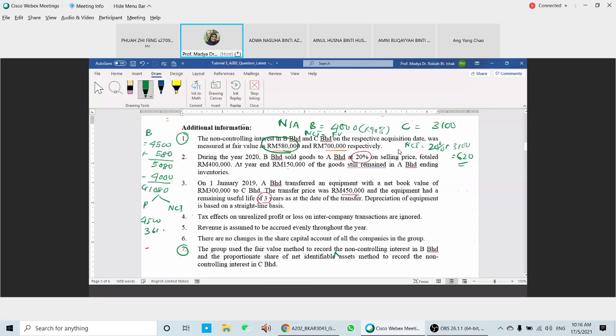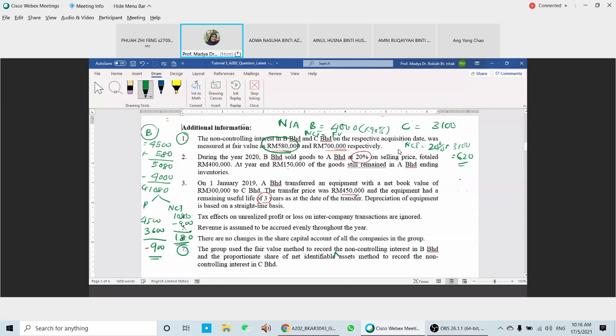So the goodwill for parents will be 900. For the NCI, 1,080 minus 900, we have 180. So the total goodwill in B is 1,080: 900 to parents, 180 to the NCI.